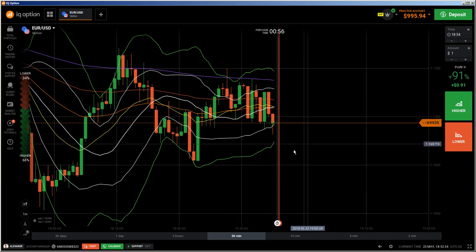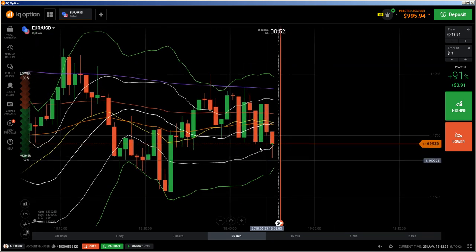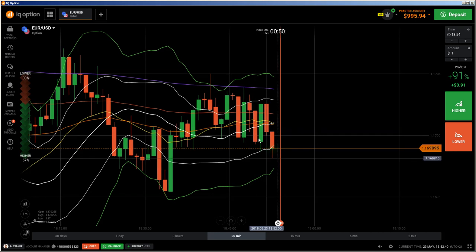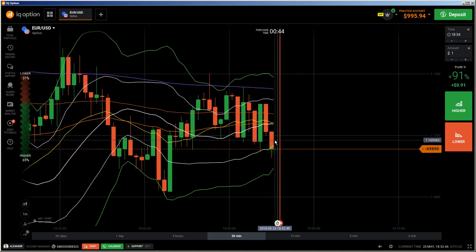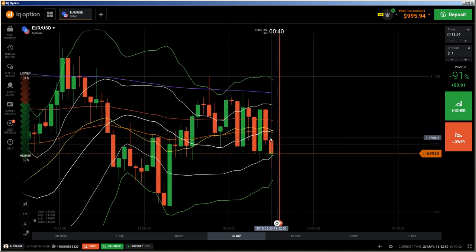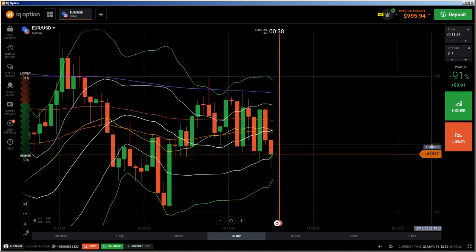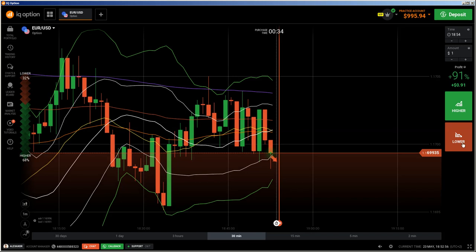But if this will be now one of those hammers which I'm explaining all the time, I will do a put after this hammer. So let's see what will happen. But only if price will reject from this round number, the 1.17000. So let me see.